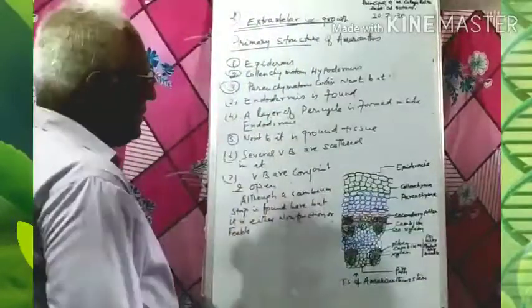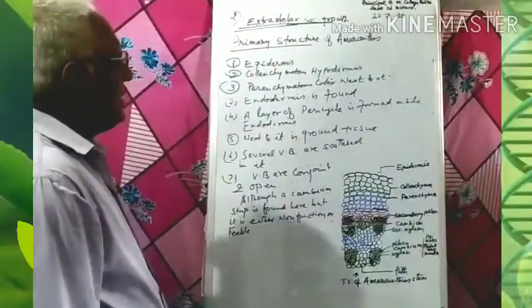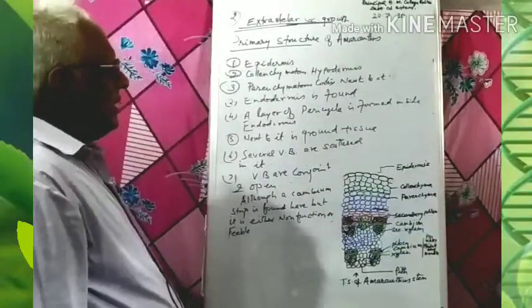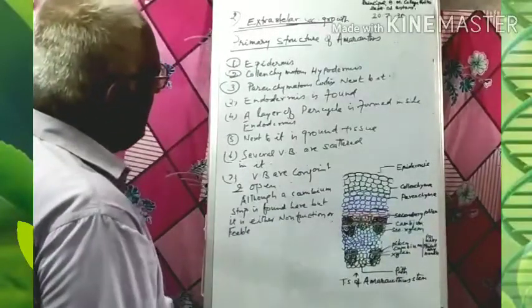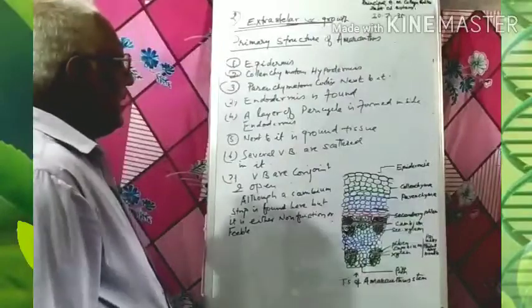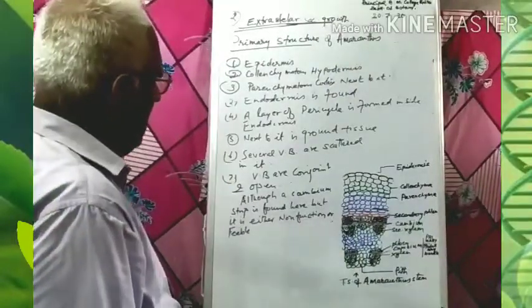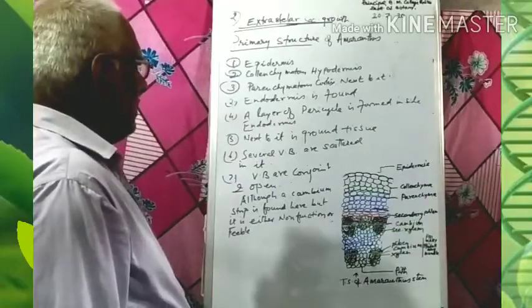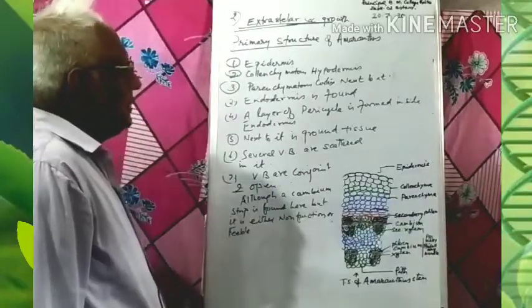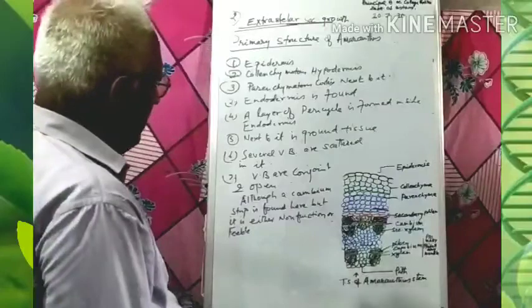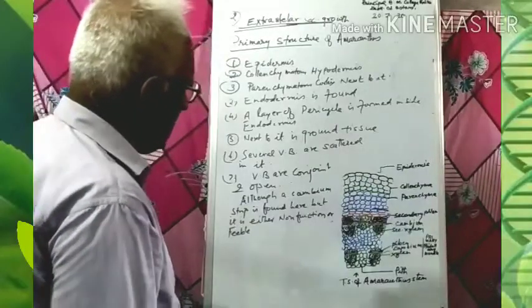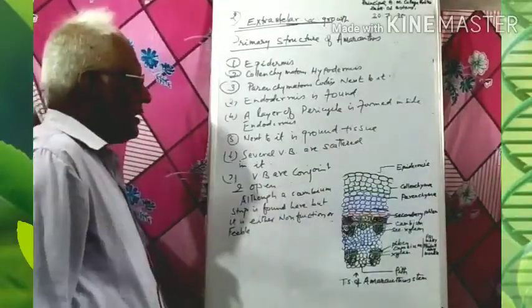So first the epidermis is found, the second is the hypodermis, that is collenchymatous, next to it is the parenchymatous cortex, then the endodermis, then the layer of pericycle, and then there is the mass of ground tissue in which several vascular bundles are scattered.